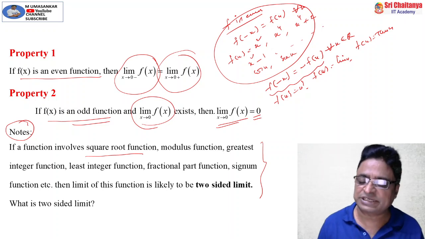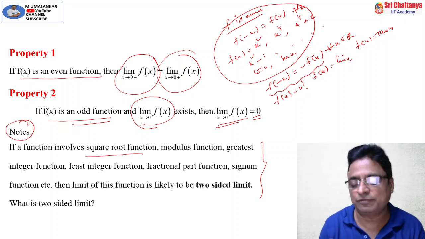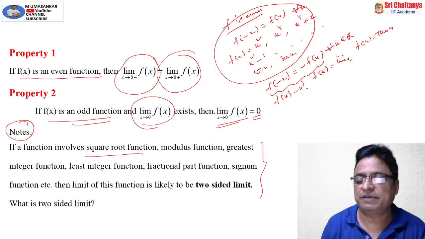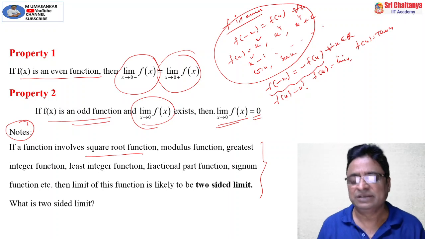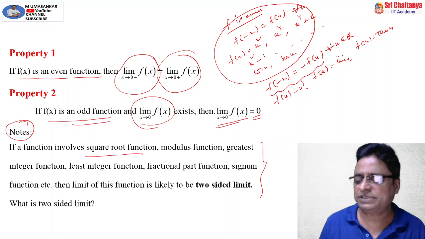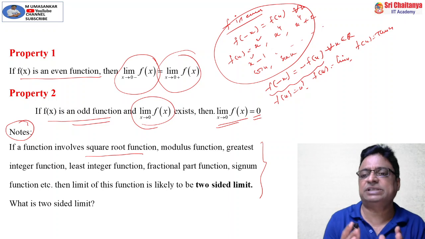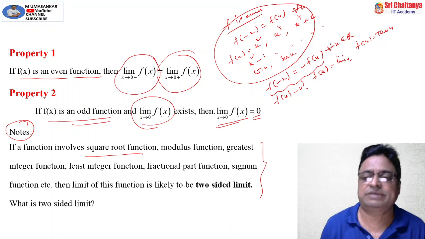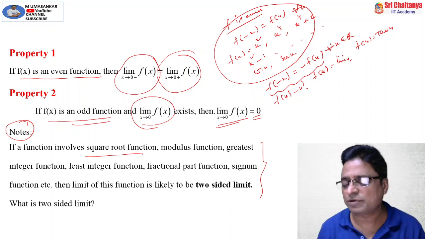Actually, in lesson 1, we discussed how to find left and right hand limits, and when a limit of a function exists. But the $1 million question is, is it necessary to find left and right hand limits for each and every function? If not, for what kind of functions should we find them, to save time in examinations? In that aspect, this note will help you a lot. So read the note very carefully.